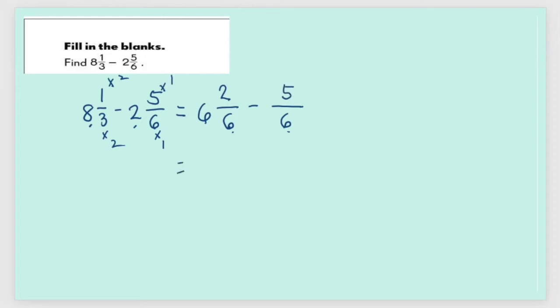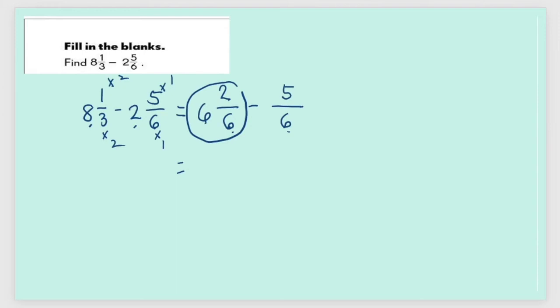This is the part wherein you have to learn how to rename fractions or mixed numbers. Because you see, 5/6 is bigger than 2/6. We cannot subtract this from this number. But wait, this fraction 2 over 6 is actually part of 6 and 2/6. This is taken as a mixed number. And definitely this mixed number is bigger than 5/6. So it's still possible for us to subtract 5/6 from the first mixed number.